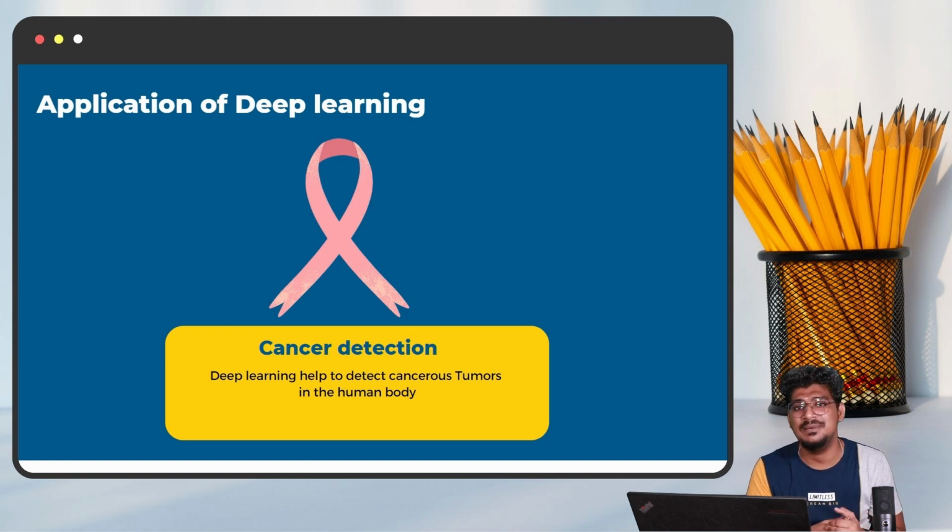Behind the process of deep learning, training the model, that means image segmentation, is one of the biggest processes in deep learning and also computer vision. So for this cancer detection, the deep learning trained model is going to classify it as a cancer tumor or non-tumor. So that's why I mentioned here, deep learning helps in detecting the cancerous tumor in the human body. Because expertise in the oncology department is not available more, but the computer can give the solution because of the deep learning trained model.